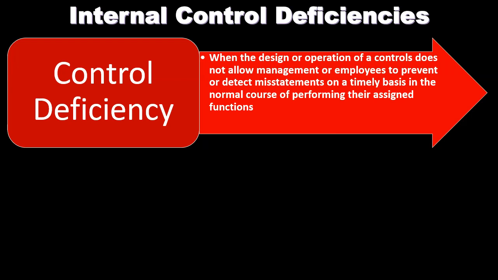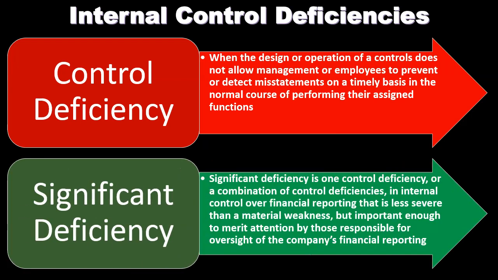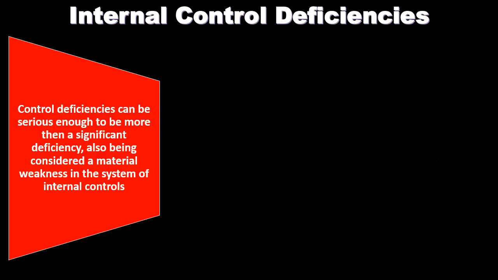Control deficiencies are when the design or operation of controls does not allow management or employees to prevent or detect misstatements on a timely basis in the normal course of performing their functions. And then we have the significant deficiencies, a step up. Significant deficiency is one control deficiency or a combination of control deficiencies in internal control over financial reporting that is less severe than a material weakness, but important enough to merit attention by those responsible for oversight of the company's financial reporting.